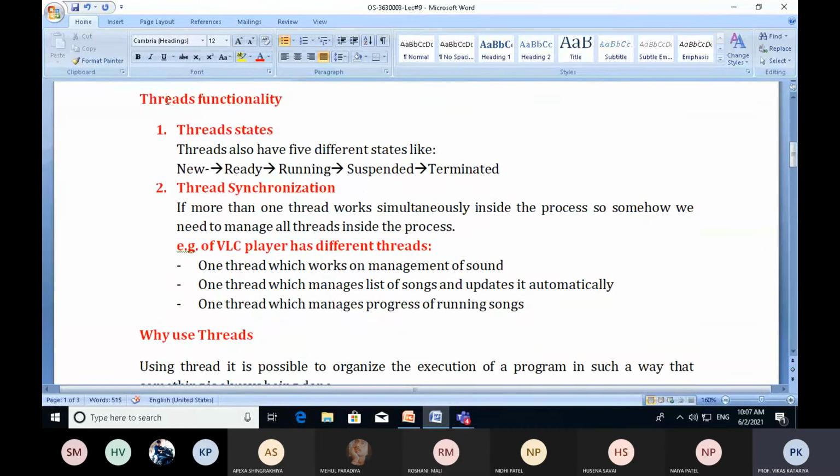Now, let's talk about thread functionality. What do they do? The first function of thread is thread states.